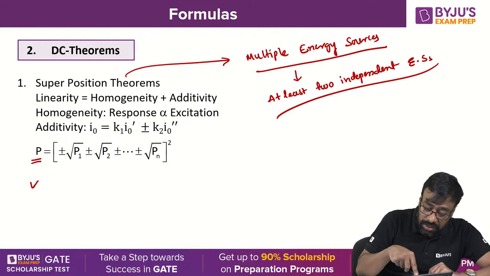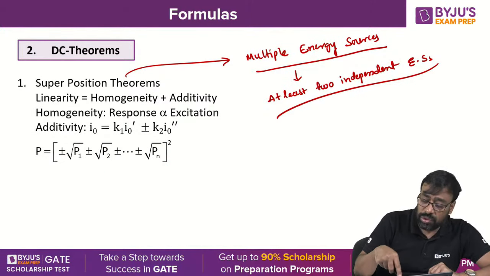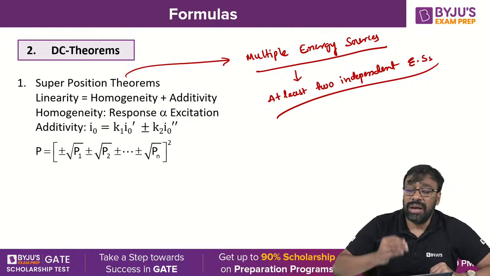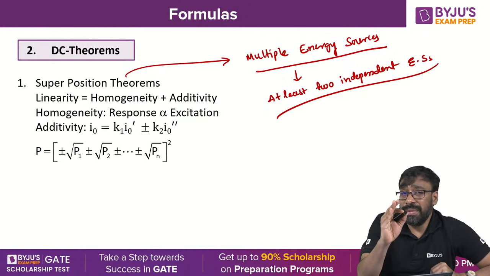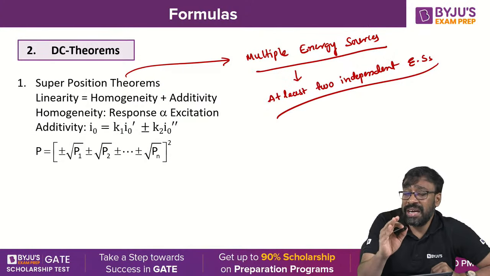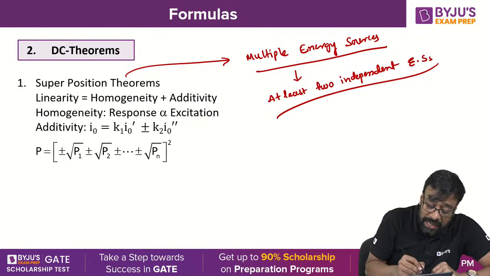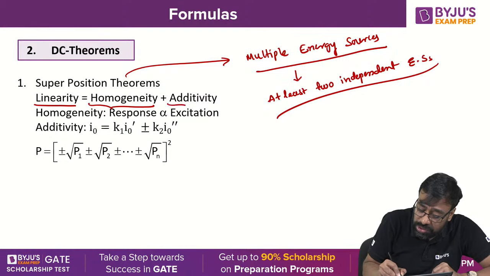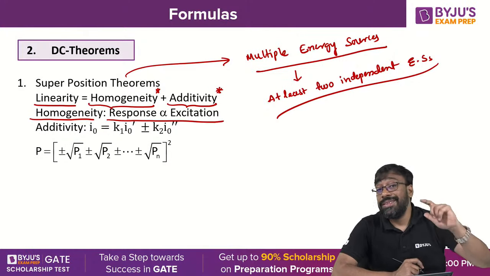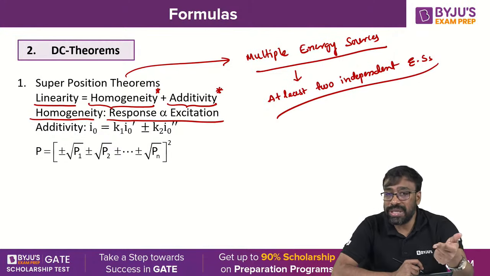Now, superposition theorem. To understand, I told you already that any circuit that obeys the principle of superposition is called a linear circuit. Yes or no? Okay. What do you mean by linear circuit or linearity? Let's look at the linearity property. The linearity property is nothing but the sum of two important properties. One is the homogeneity property, the other is the additivity property. What do you mean by homogeneity property? According to the homogeneity property, the response is directly proportional to the excitation.